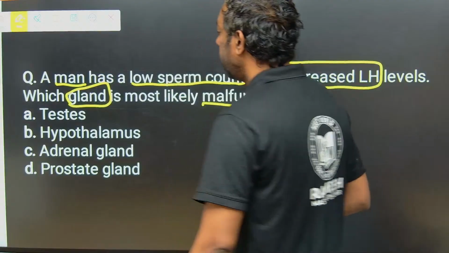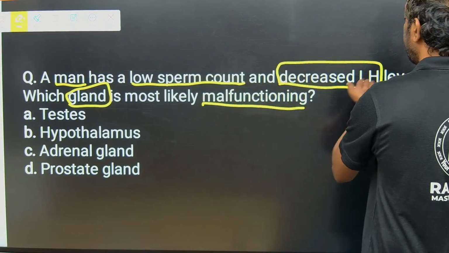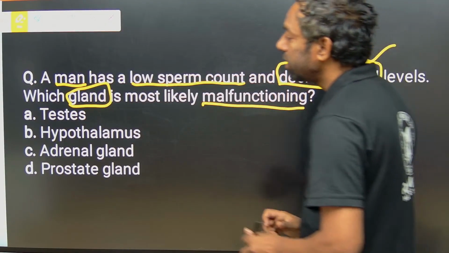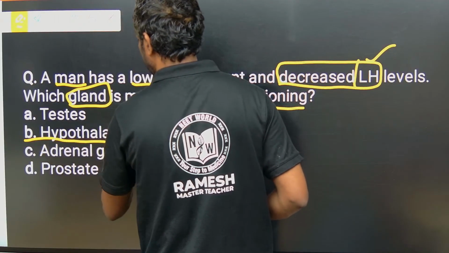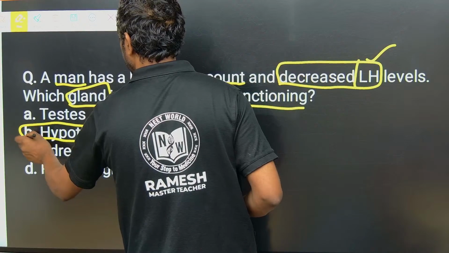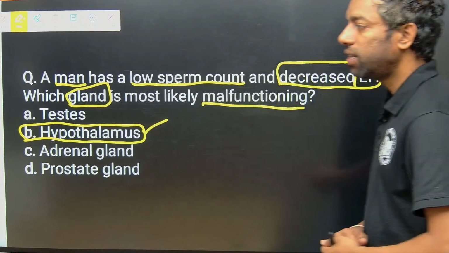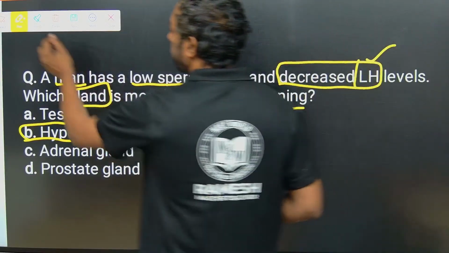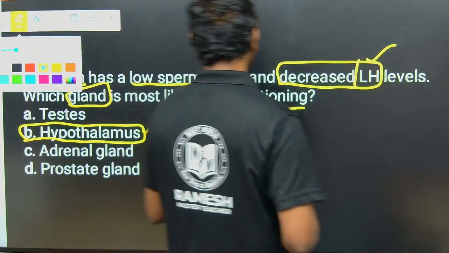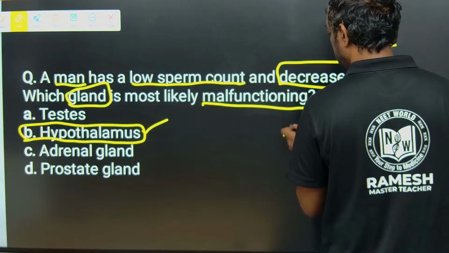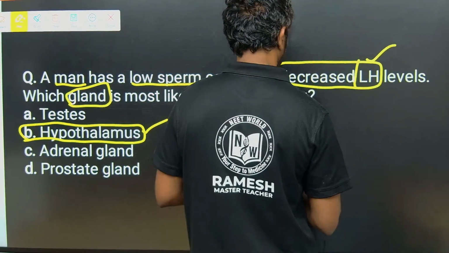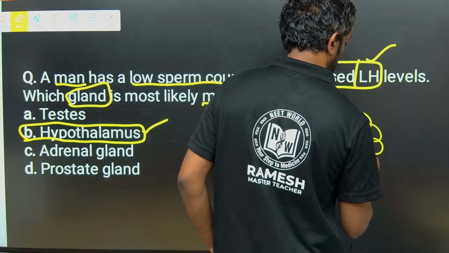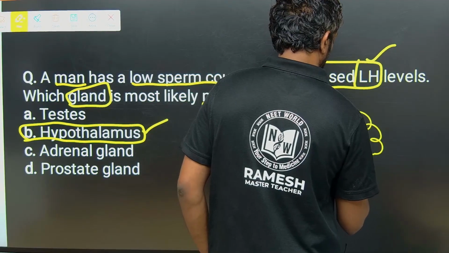Actually, with decreased sperm count and decreased LH level, that is the hypothalamus, guys. Hypothalamus is the right answer. Just look here. As I told you, the hypothalamus is in the human brain, in the diencephalon part, around the third ventricle.